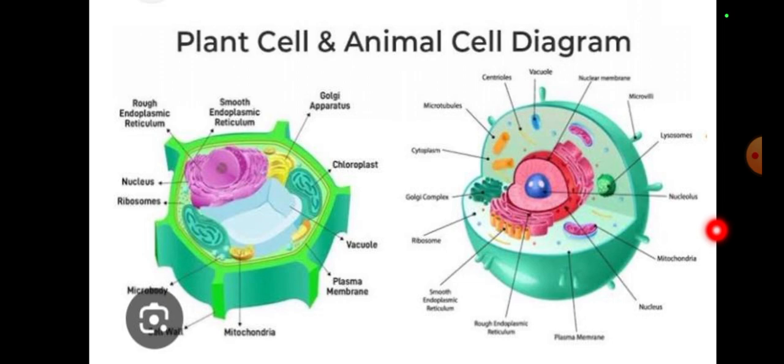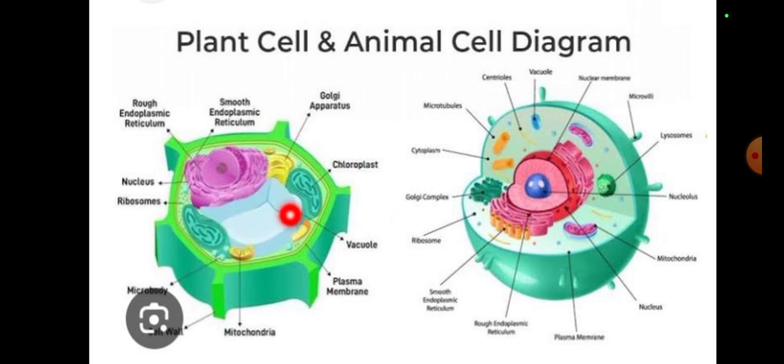Then we have our second part, which is also very well known. In a plant cell there is a single large vacuole, but in an animal cell we have many small vacuoles.